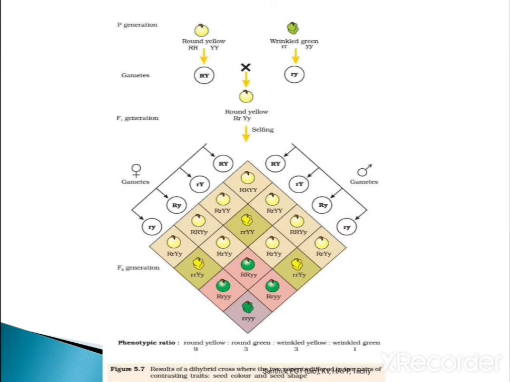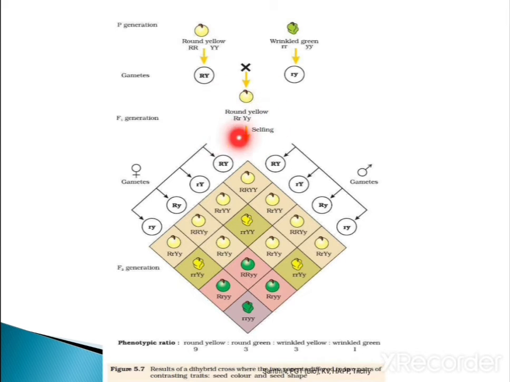So here we are considering two characters. The two traits taken for the study of inheritance are the shape of the seed and the color of the seed. Round yellow is dominant, and wrinkled green is recessive. When it is hybridized, in the F1 generation all were round yellow. The character exhibited in the F1 generation is dominant, so here it is fully dominant. That's why all were round yellow, but it is heterozygous: capital R, small r, capital Y, small y.